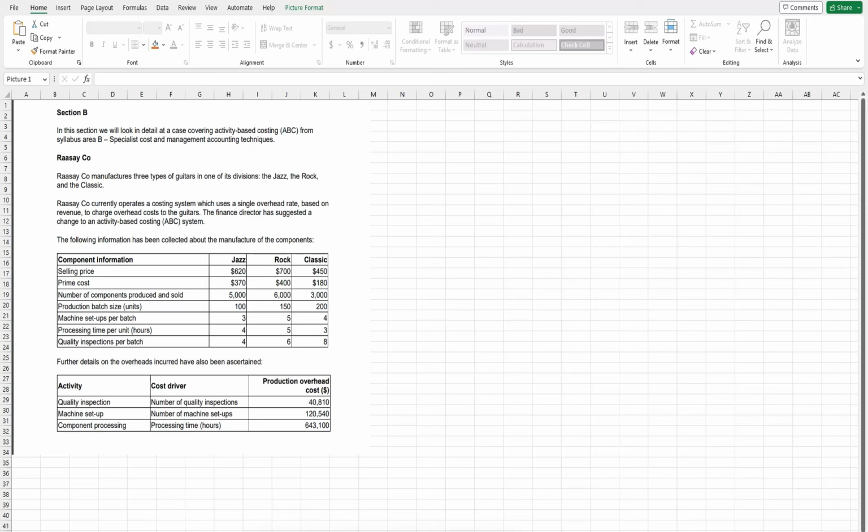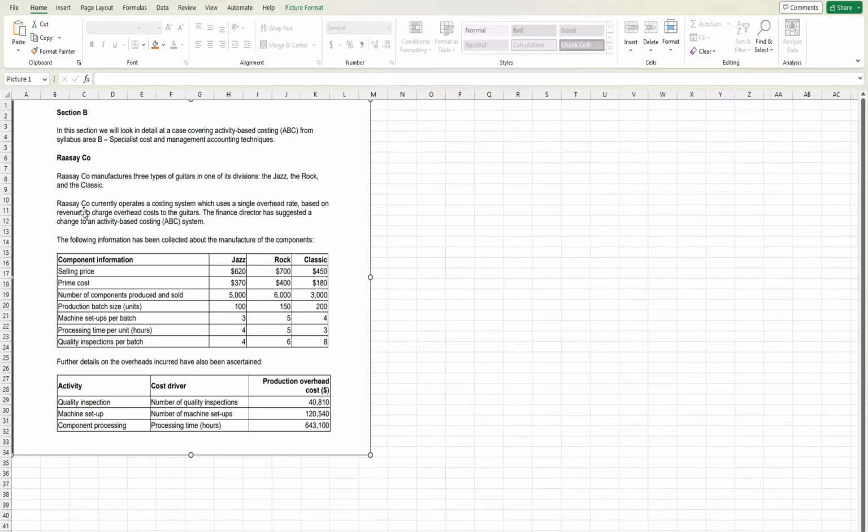Before moving to the question, let's have a rough background about the company. Raasy company manufactures three types of guitars in one of its divisions: the jazz, the rock, and the classic. Raasy currently operates a costing system which uses a single overhead rate based on revenue to charge overhead cost to the guitars.